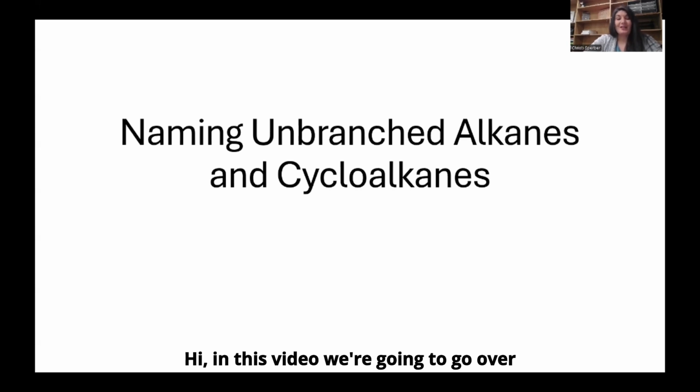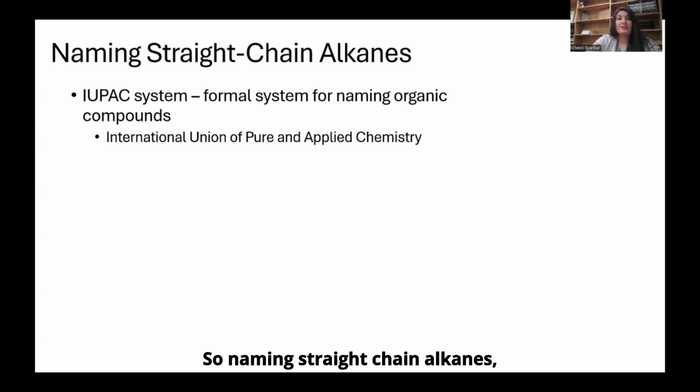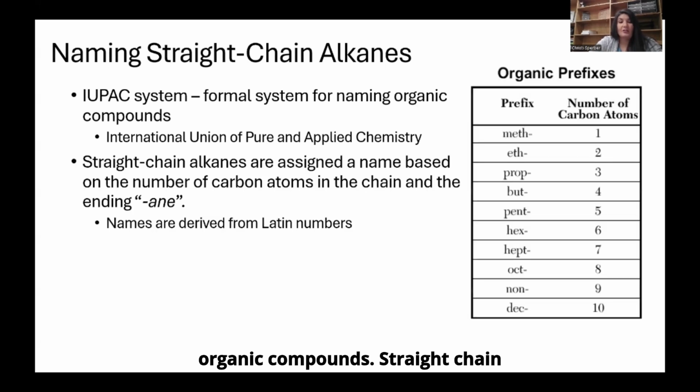Hi, in this video, we are going to go over naming unbranched alkanes and cycloalkanes. So naming straight chain alkanes, we use what's called the IUPAC system, or the International Union of Pure and Applied Chemistry. They created this formal system for naming organic compounds. Straight chain alkanes are assigned a name based on the number of carbon atoms in the chain and the ending "ane." The names are derived from the Latin numbers, which are over here in this table.